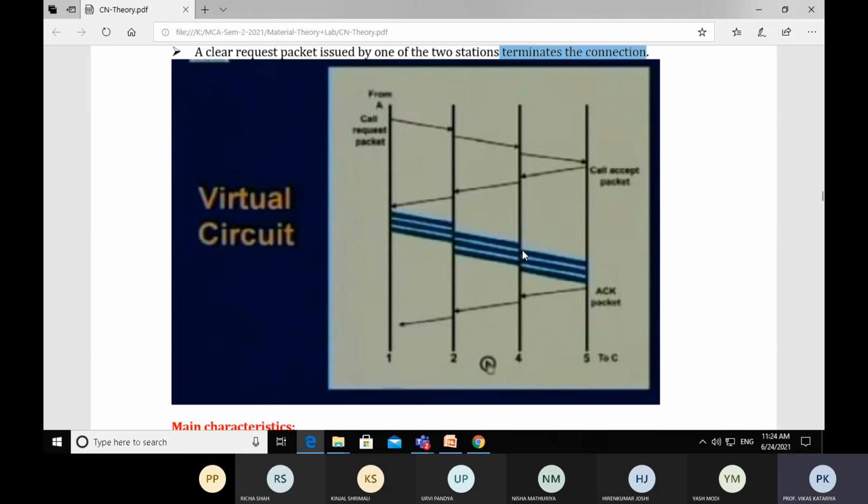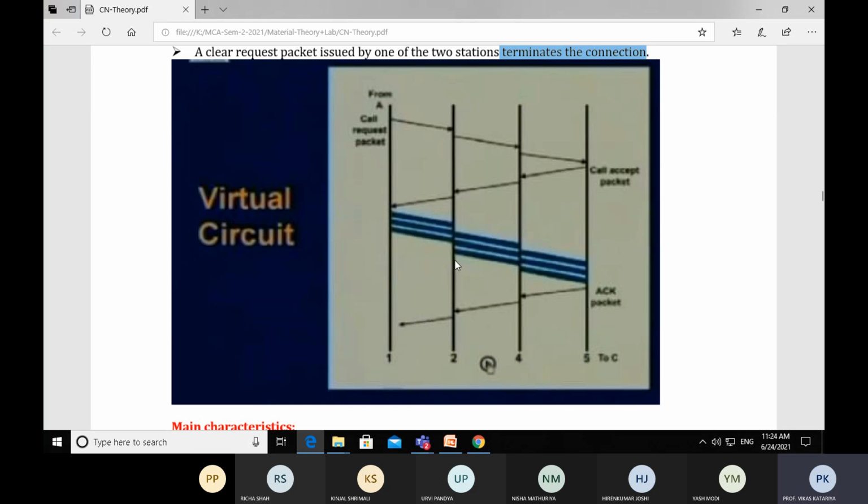You can consider that delay as propagation delay, because each node has storage, and this storage has packets, and packets have the header portion. The header contains the VCI, the virtual circuit identifier, which takes the decision where to go next. Decision making takes some time, so that time shows as a delay. In this way the data is transferred from node 1 to 2, 2 to 4, 4 to 5.